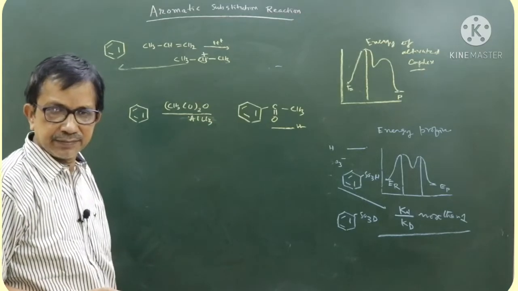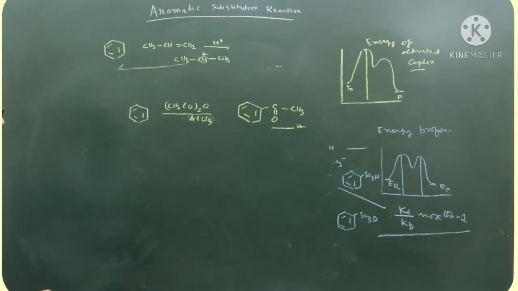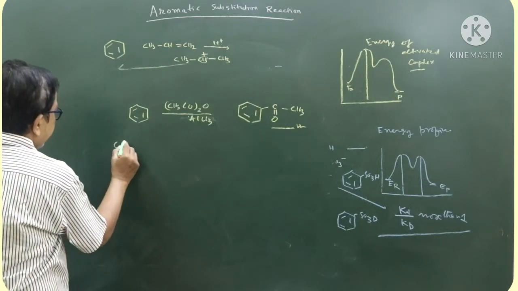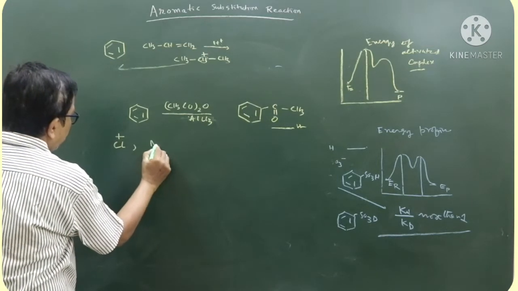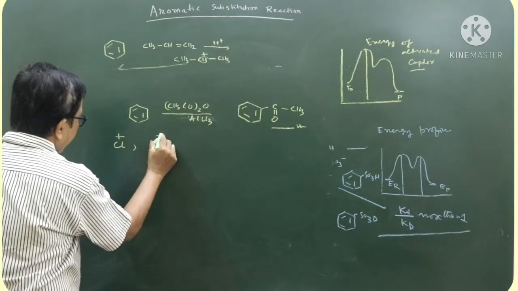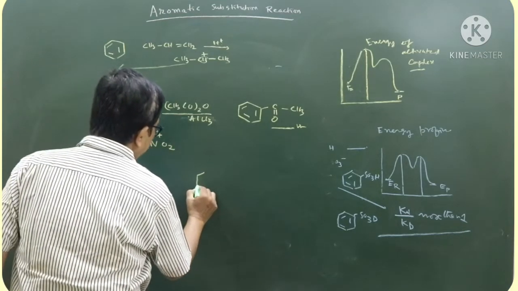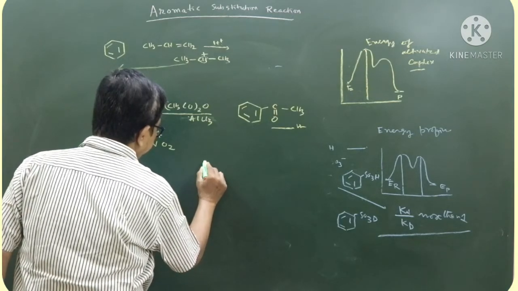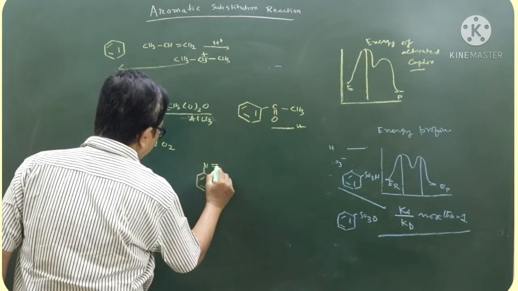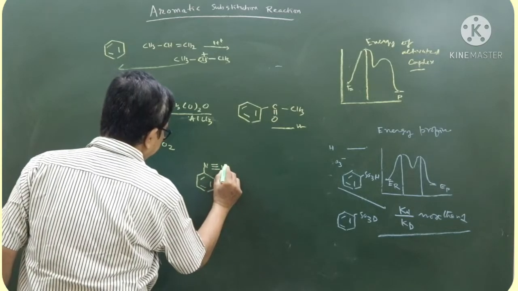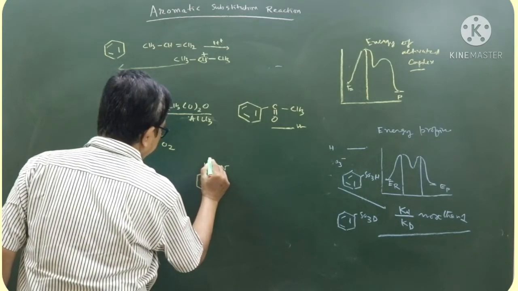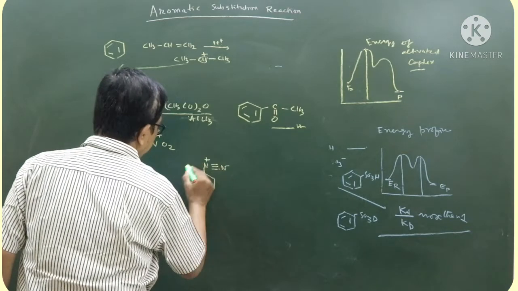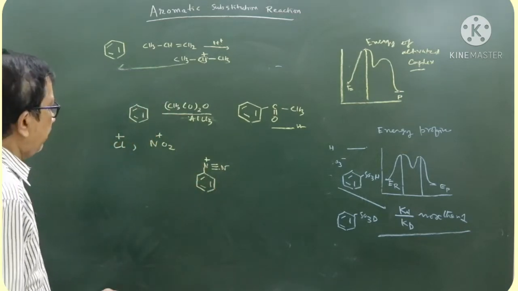Acetic anhydride. Now, next part I want to tell you, Cl plus acts as an electrophile, NO2 plus acts as an electrophile, like that. This is also known as an electrophile. I hope you have seen this. It is called benzene diazonium cation.